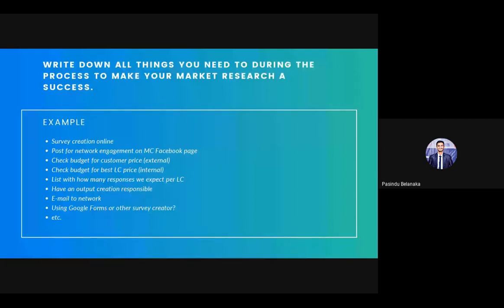The next one: using Google Forms or other survey creators, what methods am I going to use to create this survey? I'm going to use Google Forms, or I'm going to be near the gate, or going to lecture halls and talking to each one differently, or in the canteen. Basically, we can divide it into online and offline. There are a lot; I'm not going to talk about all. All of these things have to be predetermined and put into your to-do list. So this is a planning session in market research.